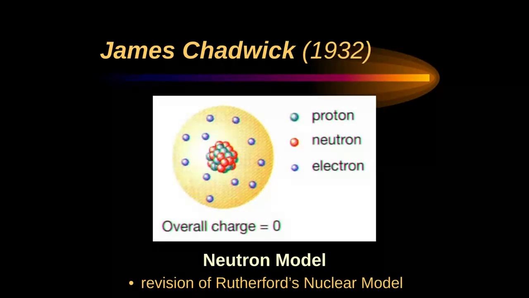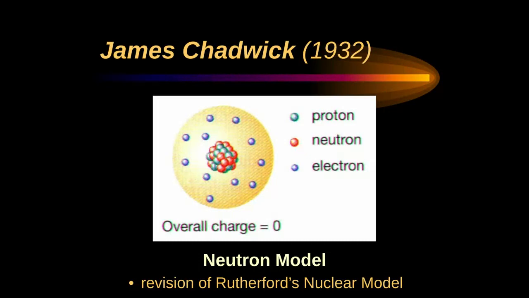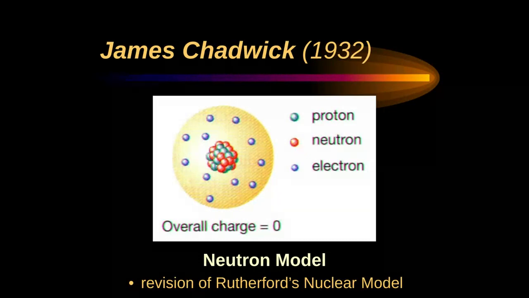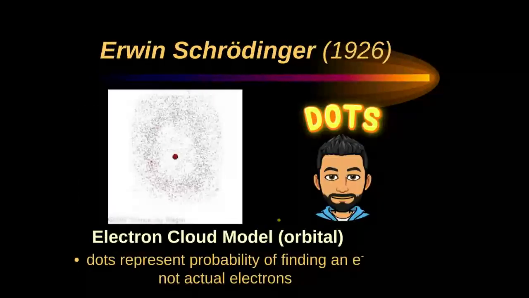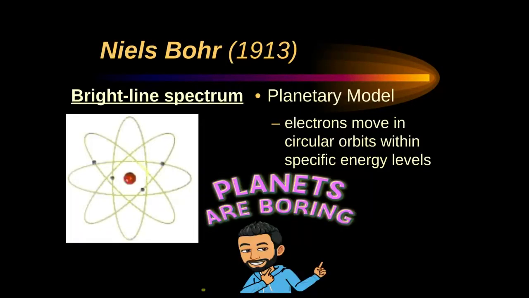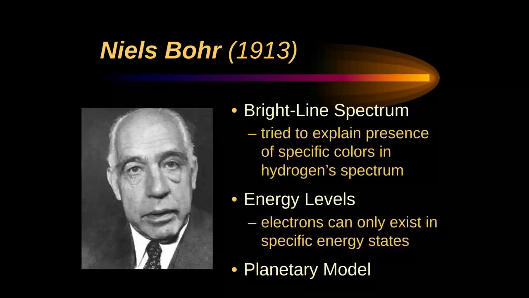So just to review, James Chadwick's model is called the neutron model. It looks like this for your drawing purposes. He discovered the neutrons. Then you've got Schrödinger's model, which is the electron cloud model, and it looks like a cloud of electrons. Then you've got Niels Bohr, which is the planetary model with the fixed orbits like planets around the sun.